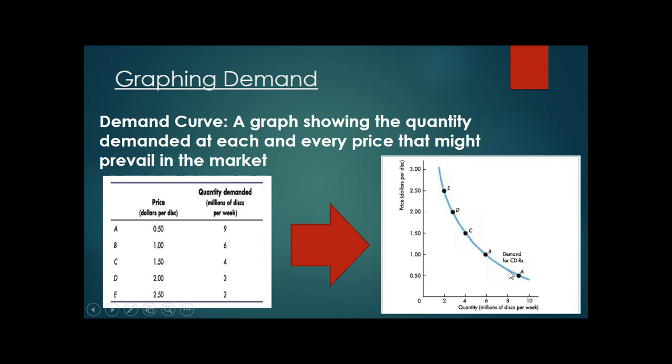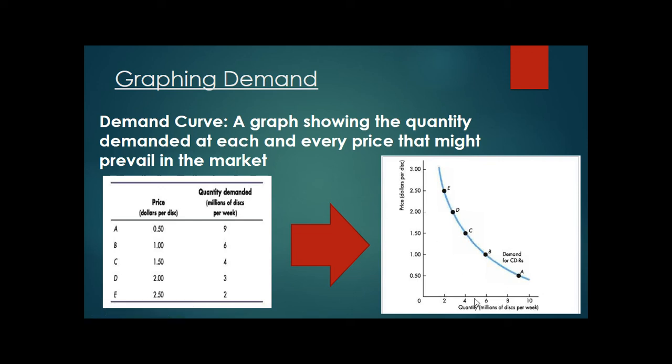Point A is 50 cents and 9 million discs per week. So at 50 cents, we're going to put 9 million, and we're going to put a point here. We're going to do the same thing for B, C, D, and E. And then the demand curve is going to be a curve that goes right through there. That is going to be the demand curve.